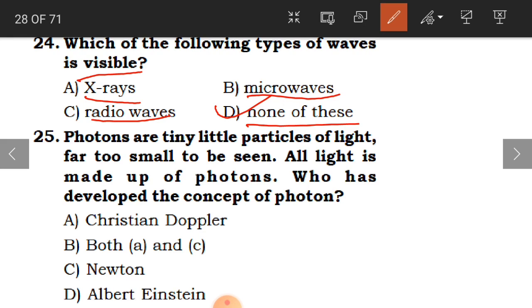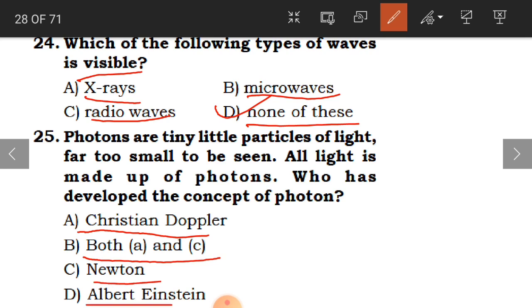Clear, children? 25th question. Photons are tiny little particles of light, far too small to be seen. All light is made up of photons. Who has developed the concept of photons? Is it Christian, Doppler, both A and C, or Newton or Albert Einstein?